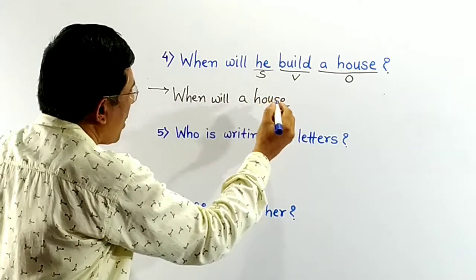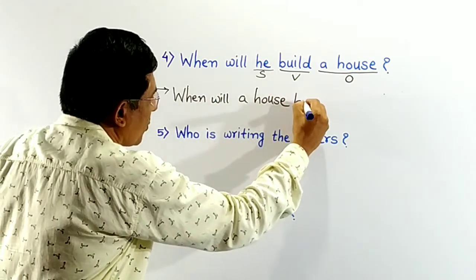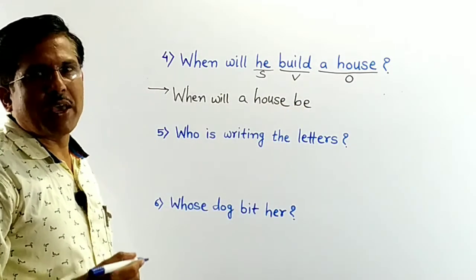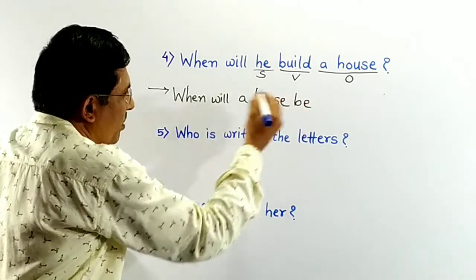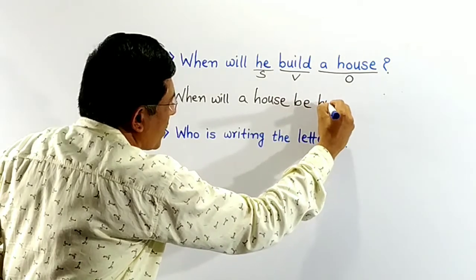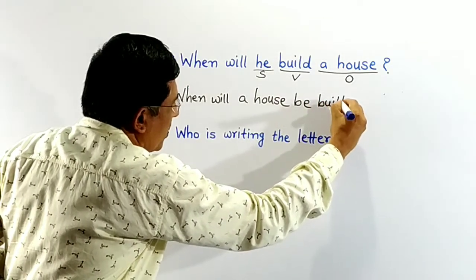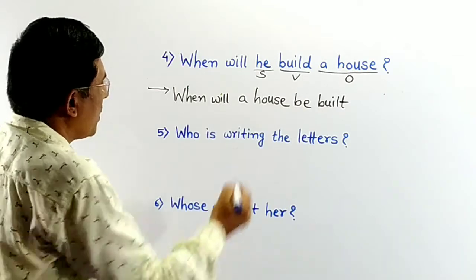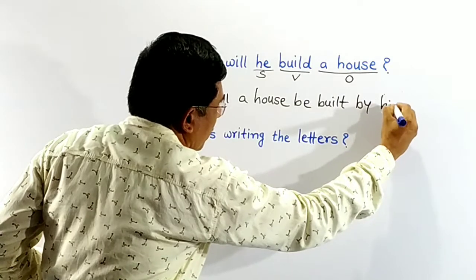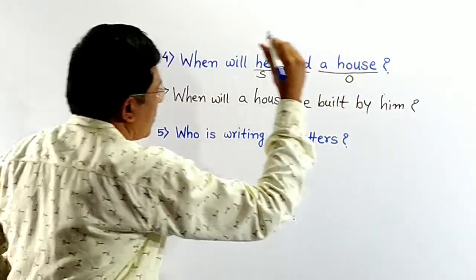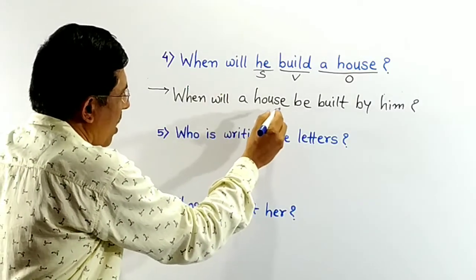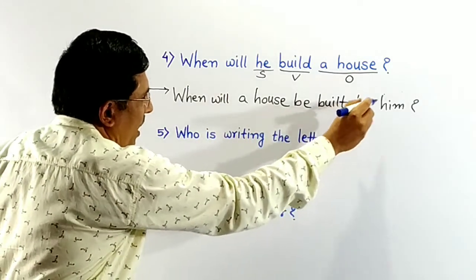When will a house? Take be. You know, after modal auxiliary we use be in passive voice. So write be here. Then write V3 form of build. What is the V3 form of build? Built. Then write subject. He becomes by him. The passive sentence is when will a house be built by him?